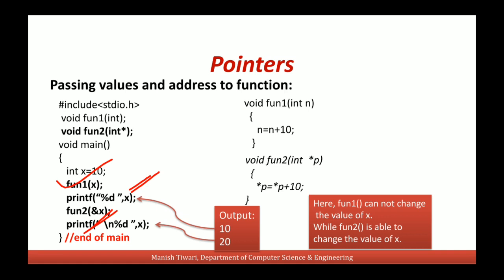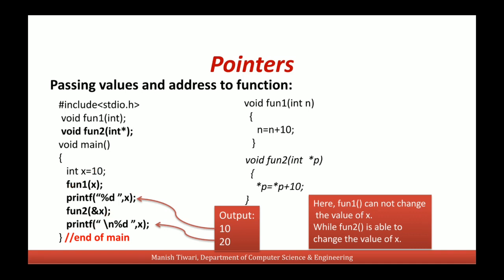But in the second case, we are passing the address. So p will receive the address of x. It means through p we can change the value of x. p is a pointer to x. So function 2 is able to change the value of x. This is the application of pointers.